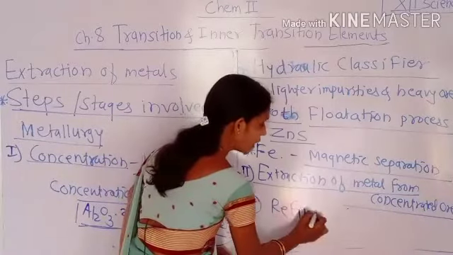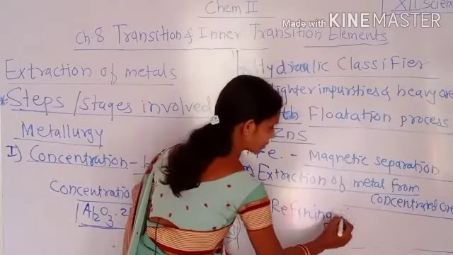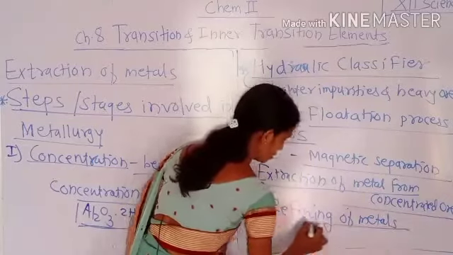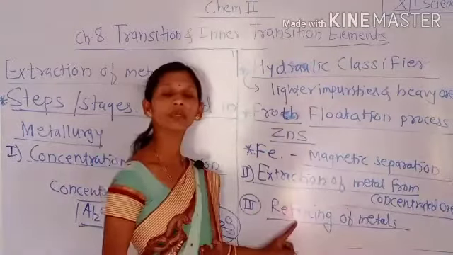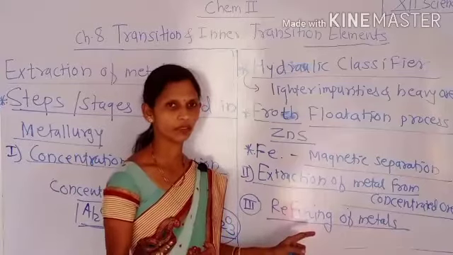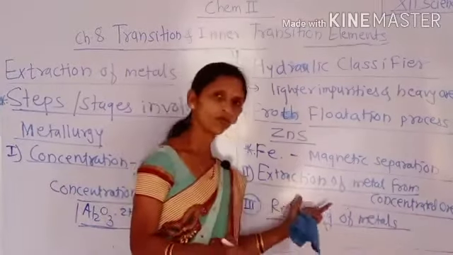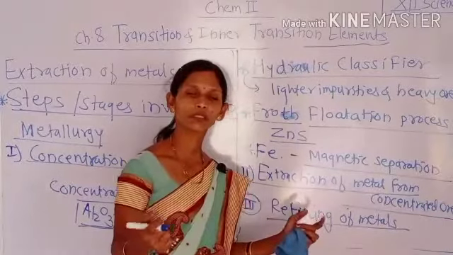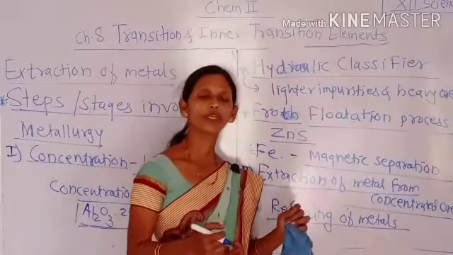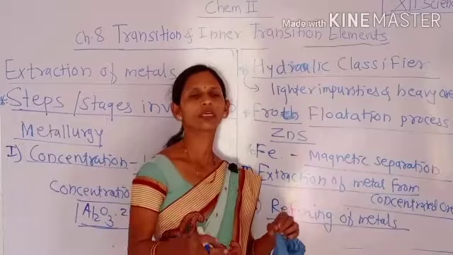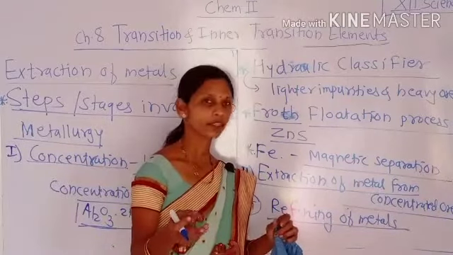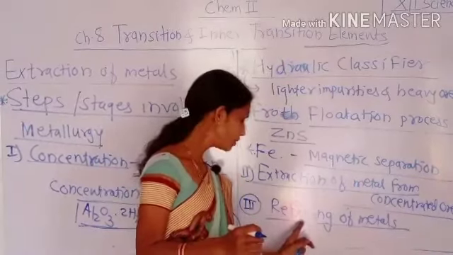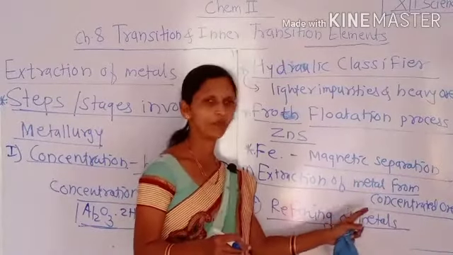That is, refining of metal should take place. Refining means purification of metals. The metal obtained during the metallurgical process also contains impurities like arsenic, sulfur or silicon, etc. These have to be removed in the process of refining of metals.